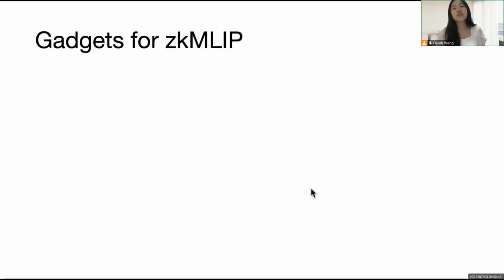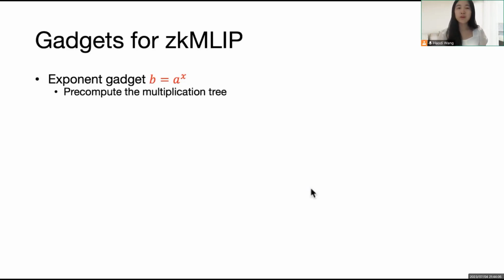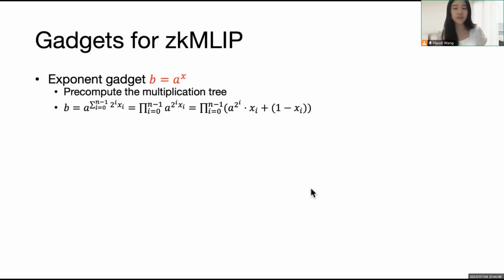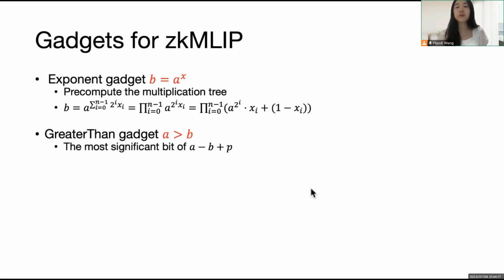Now we first present several gadgets as fundamental tools in constructing the arithmetic circuit. The exponent gadget proves that b equals a to the power of x. Here, the exponent x is the secret to be protected. The key idea is to pre-compute a multiplication tree and represent x in binarization. The greater than gadget proves that scalar a is greater than scalar b. The key idea is to observe the most significant bit of the difference between a and b plus a prime number p. Similarly, the absolute gadget proves that scalar b is the absolute value of scalar a.